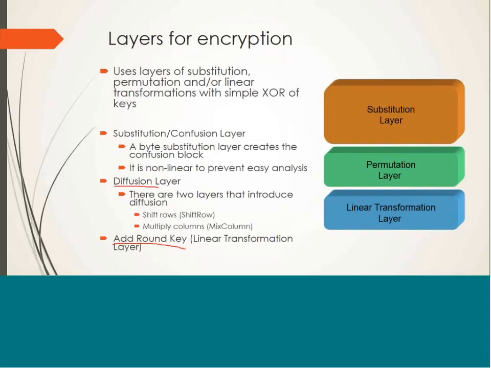Diffusion attempts to make relationship between plain text and ciphertext as complex as possible, again to prevent discovery of key. So even if somebody is having pairs of ciphertext and plain text, he should not be able to discover key from those pairs. So we want to avoid these types of attacks, these types of deductions of key. So that's why we have induced substitution and permutation layers in AES.